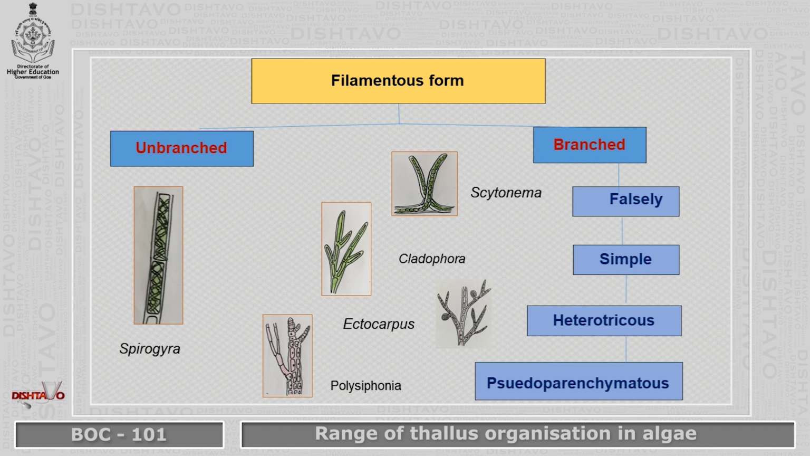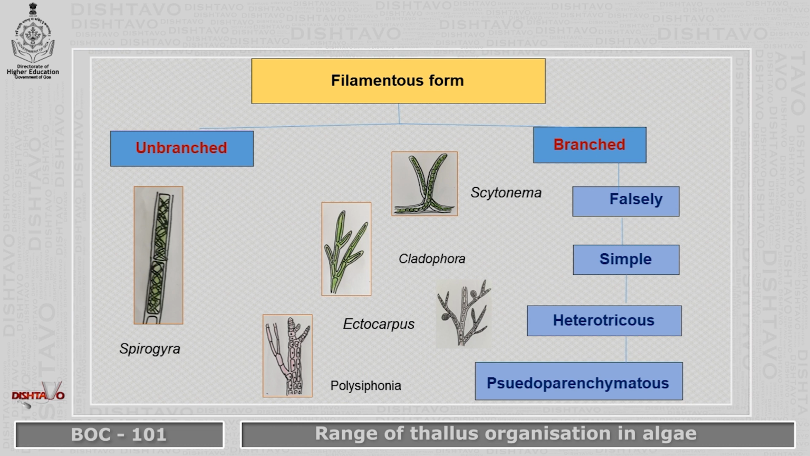Then simple branching, as in case of Cladophora, where you find the basal cell attached to the substratum and the filament which is erect, and at the cross walls there will be formation of branches, simple branches, which leads to dichotomous type of branching.